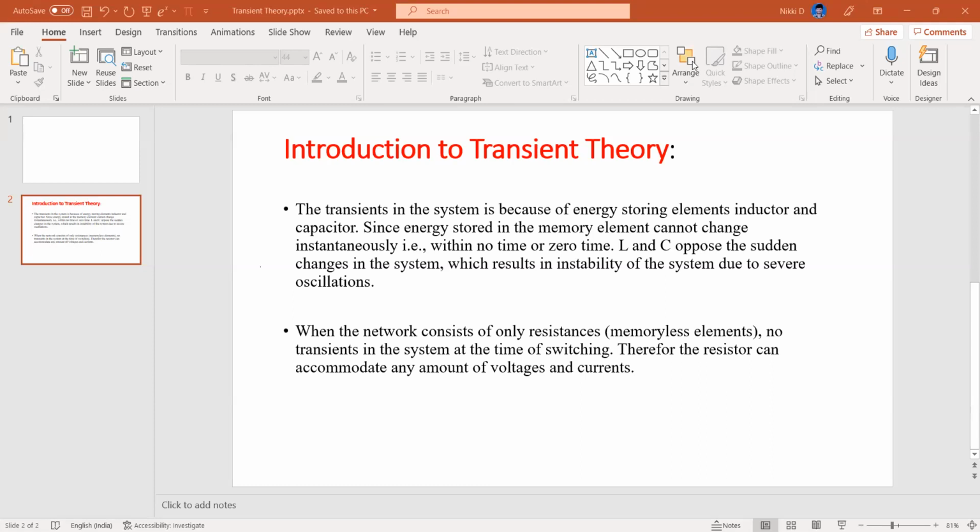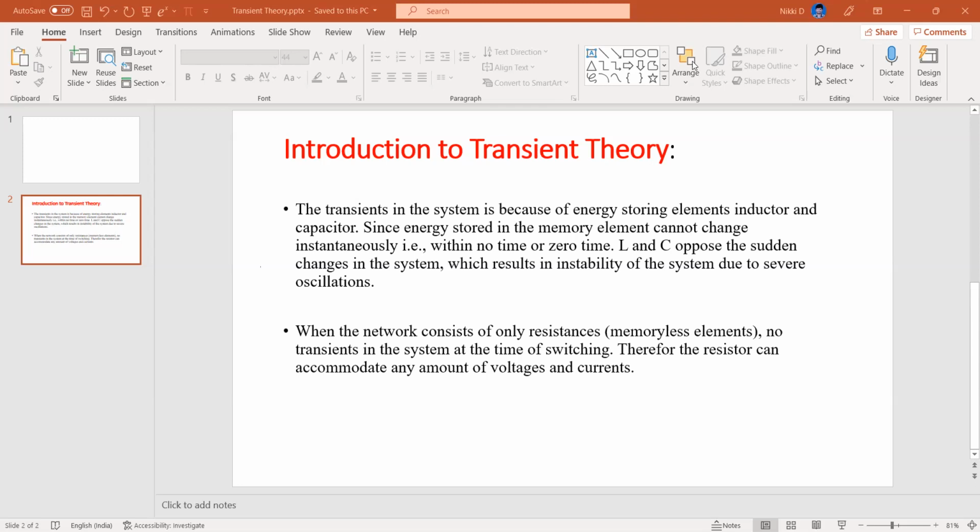So today we are going to discuss transients, introduction to transient theory. So what are transients? Why do transients usually occur? Obviously, in any network or circuit, we cannot expect all the circuits to be purely resistive.